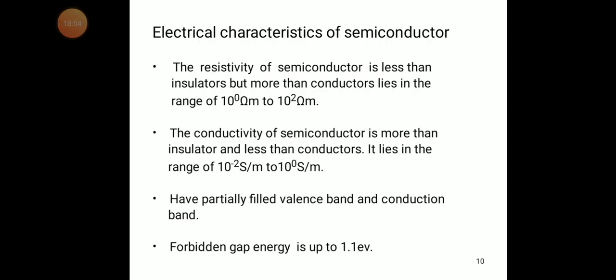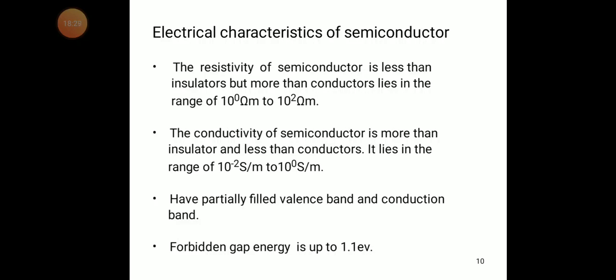To move electrons from the valency band to the conduction band, we need to apply 6 electron volts in the insulator, but in the semiconductor we need to apply only 1.1 electron volts. That is, the forbidden gap between the conduction band and the valency band is 1.1 electron volts.